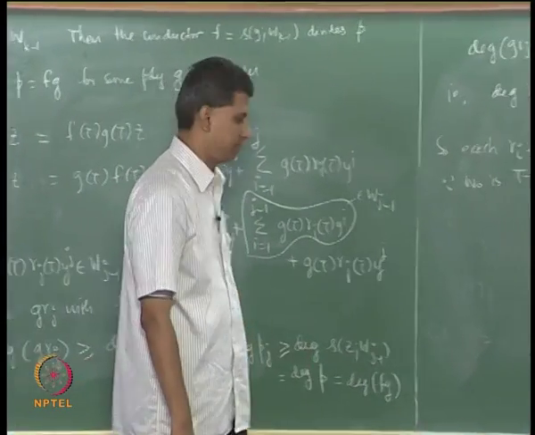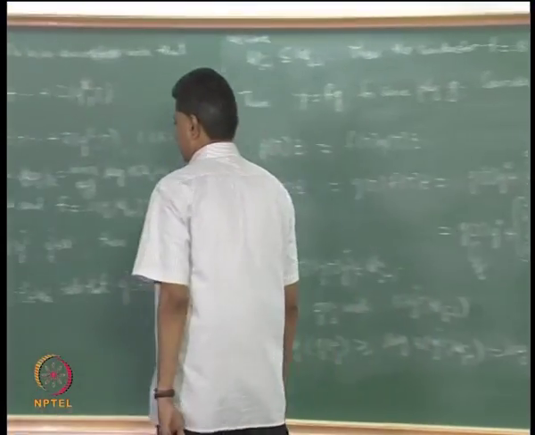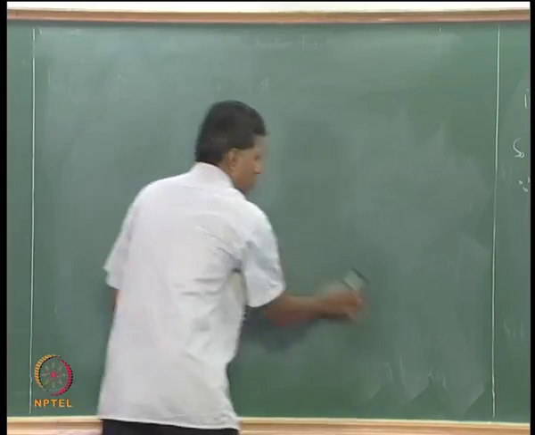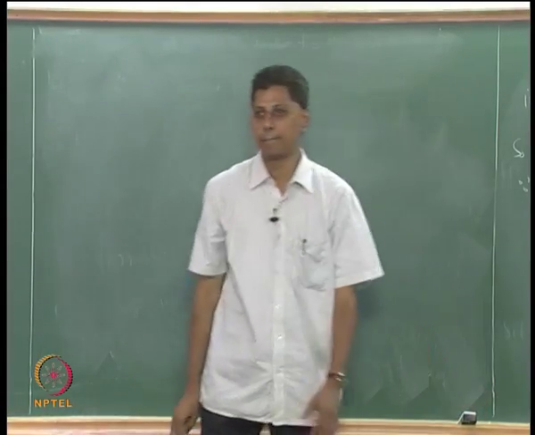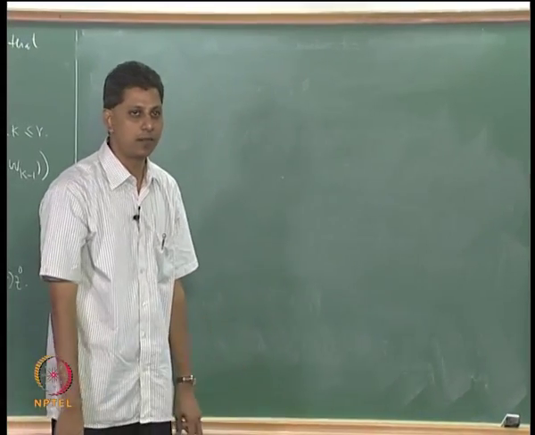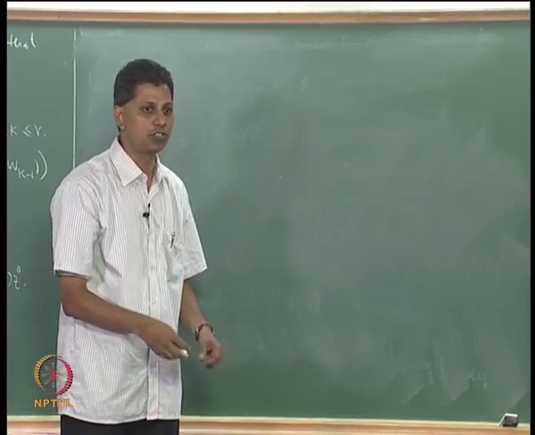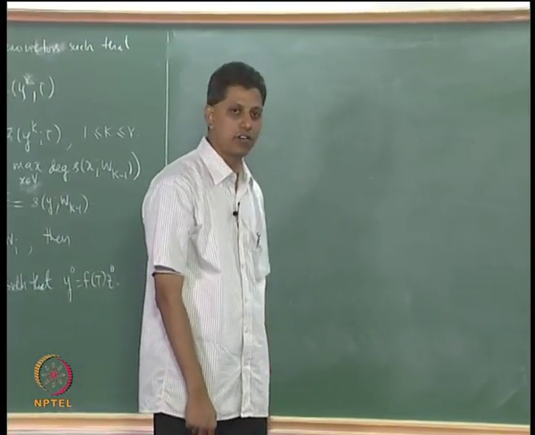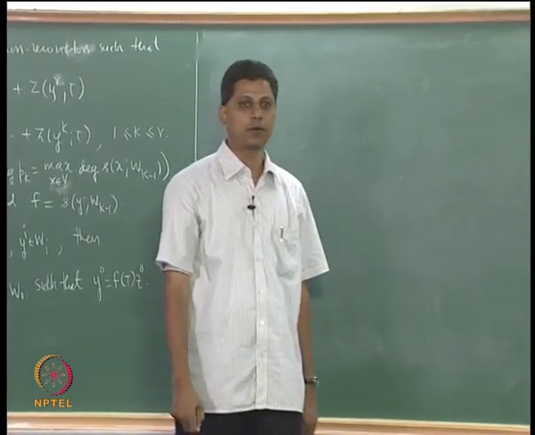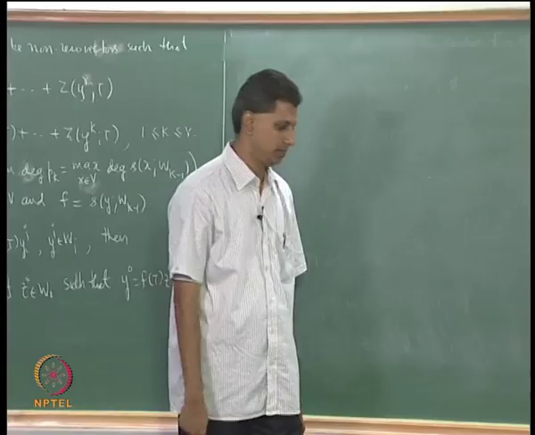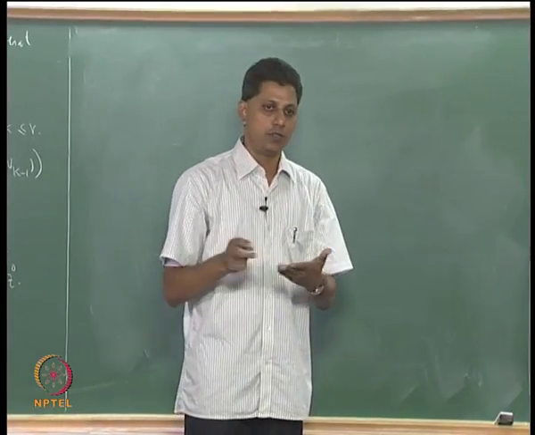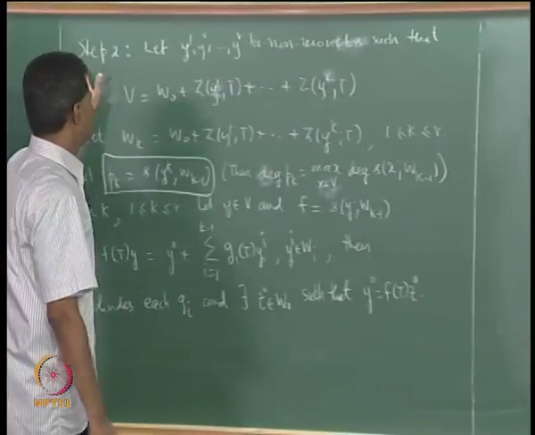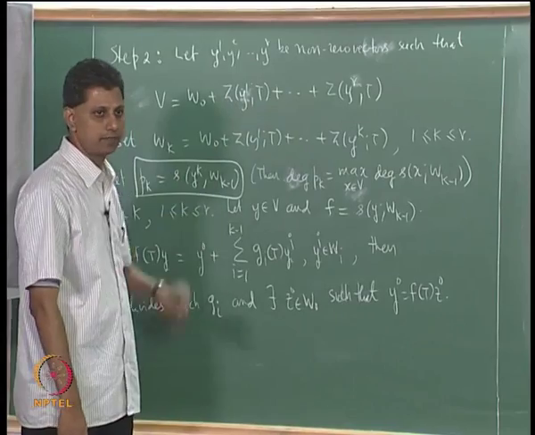Let me write step 3. I will write step 3 here and prove it quickly. What is left really? What is left in the cyclic decomposition theorem? In the cyclic decomposition theorem, we have got to show that V is a direct sum of these subspaces, and that the T annihilators of x_k, that is those p_k's, have the property that p_k divides p_{k-1} for k equal to 2 to r. So what is left is that the sum is a direct sum. We have already got the sum. Step 2 gives me the sum. I want to show this is a direct sum.